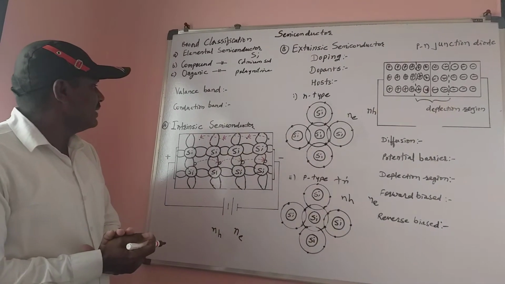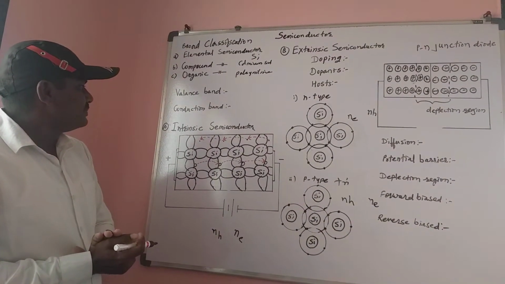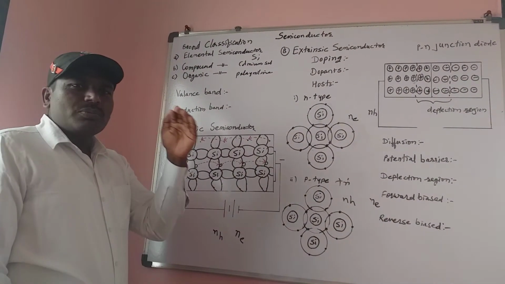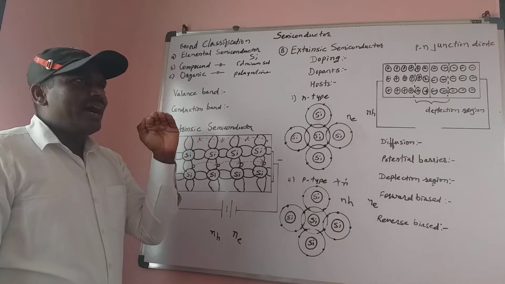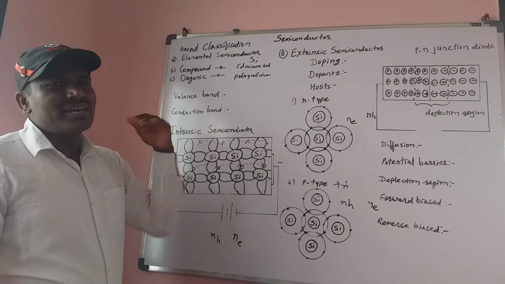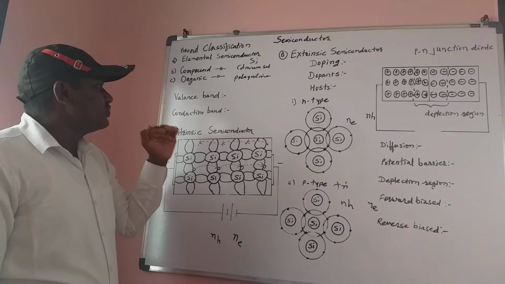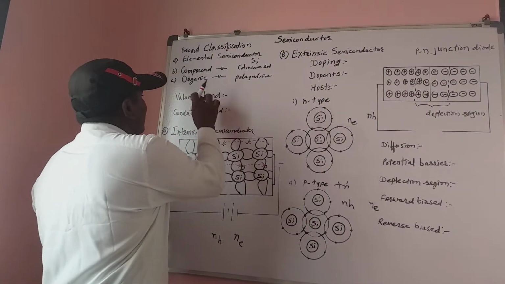In intrinsic semiconductors, when free electrons in the outermost orbit get energy, they go to the next energy level. At that time they travel from the valence band to the conduction band.